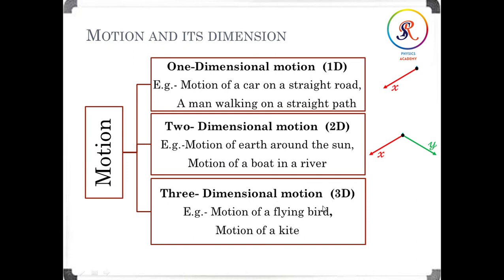Next is three-dimensional motion. In this word itself, 3D, three-dimensional, that means the x-axis, y-axis, z-axis, three coordinates come together, then we can say three-dimensional motion. The definition: a particle moving in space is said to undergo three-dimensional motion. That means in space they are free to move. So the motion of a flying bird, the motion of a kite, even the motion of an aeroplane, these are all examples of three-dimensional motion.